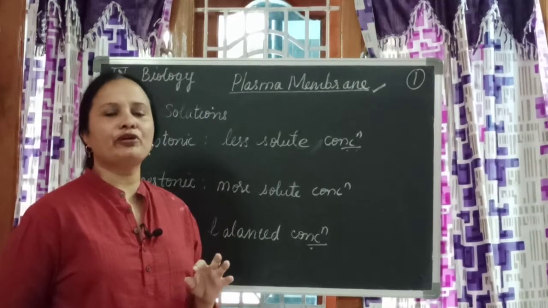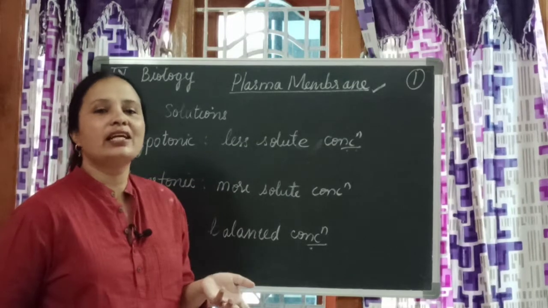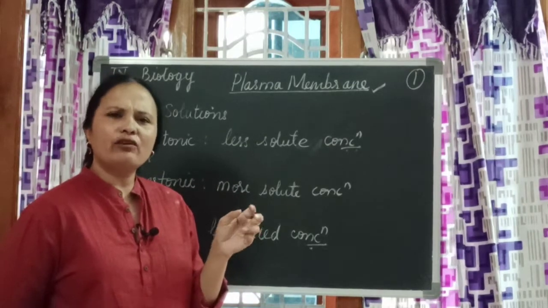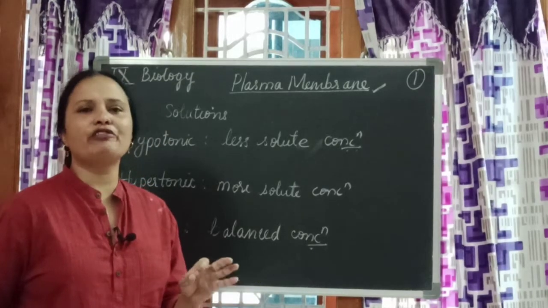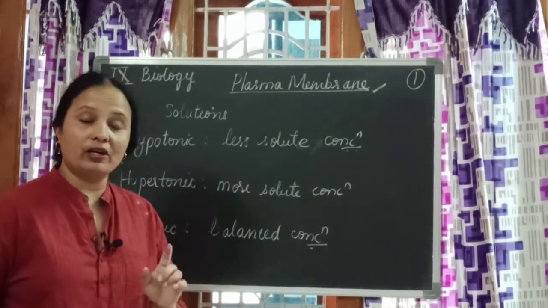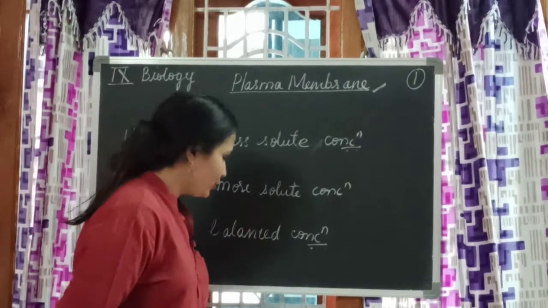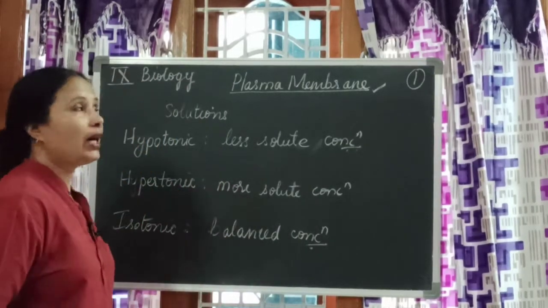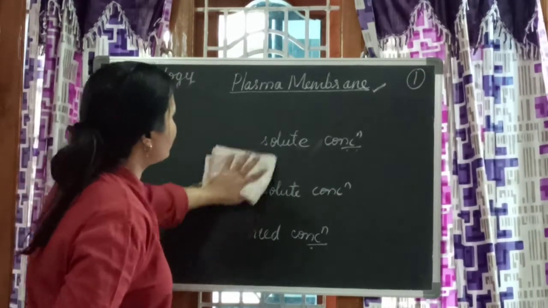Like when you are having your milk also, suppose sometimes you have more sweetness, it is hyper. You have less sweetness, hypo. It is exactly normal for you to drink, isotonic. Keep that in mind, right? Now we are going to understand about an activity. Now remember these types of solutions also, children.